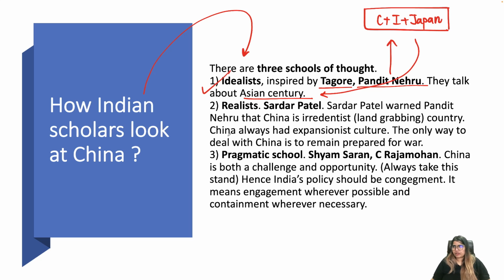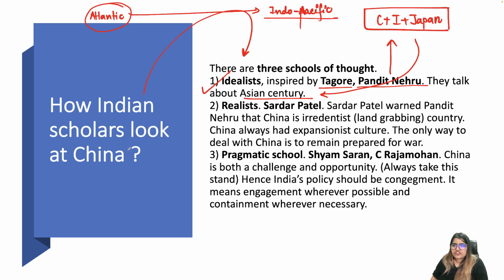Actually, for a very long period of time, the Atlantic region was the center of the world order, right? But now this has shifted towards the Indo-Pacific region, towards the Asian century. So India, China and Japan can work together, and they can bring about an Asian century where Asia can dominate. That's the idea. They will cooperate. That is why they are idealists.